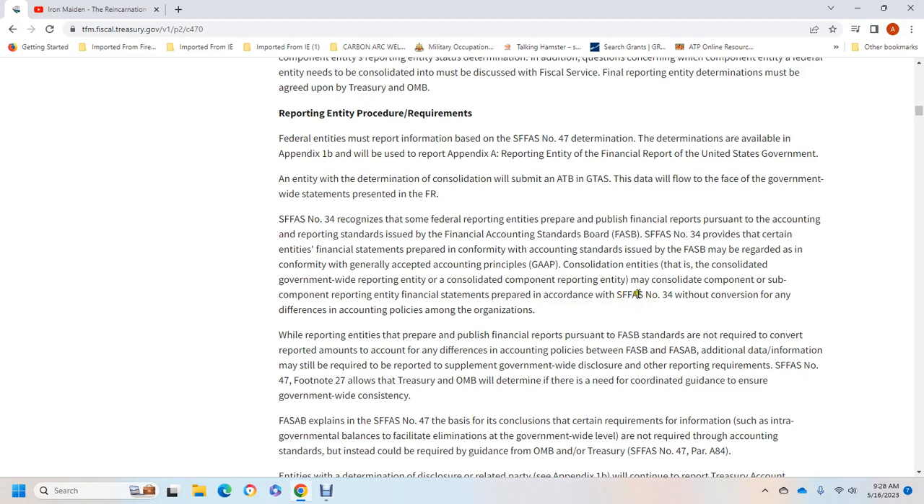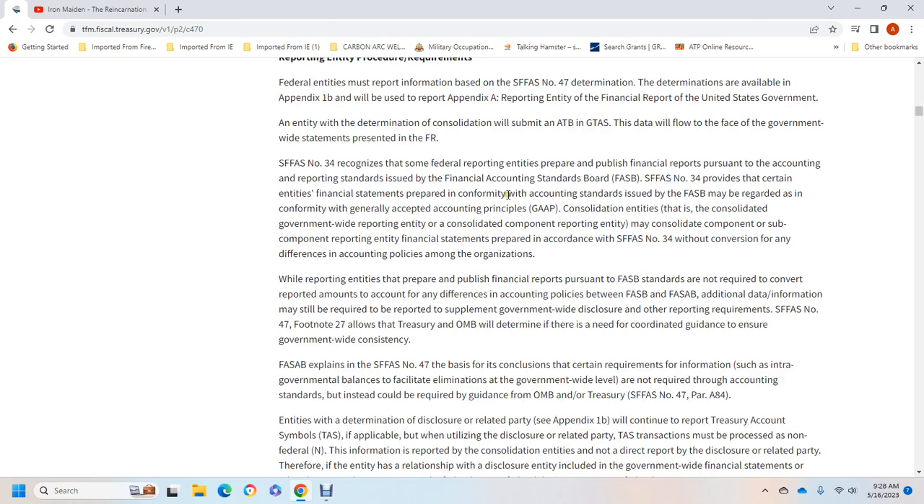Statement of Federal Financial Accounting Standards number 34 does not require conversion of any of the different accounting policies among the organizations. While reporting entities either prepare or publish financial reports pursuant to the Federal Accounting Standards Board standards, they are not required to convert the reported amounts to comply with any of the different accounting policies of the Federal Accounting Standards Advisory Board.